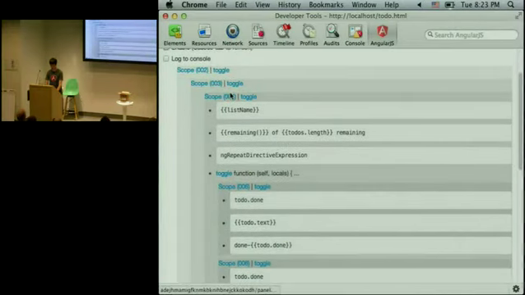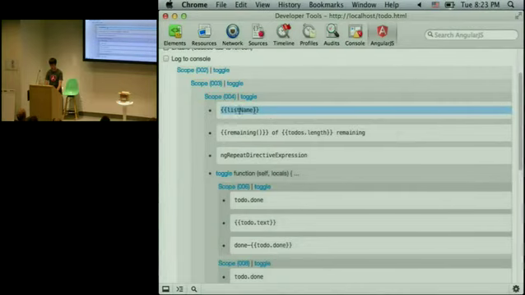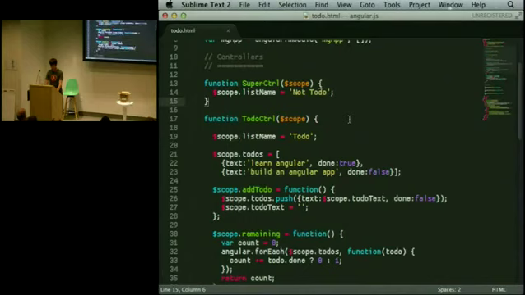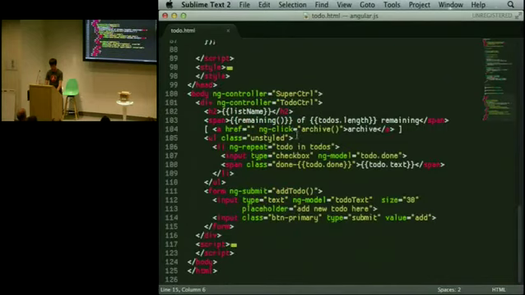Here we can see, much like the model tree, we've got the different scopes. Then this shows you the different listeners. So we've got a list name here, right? And that corresponds in the code down to, where is it? Here it is, list name.